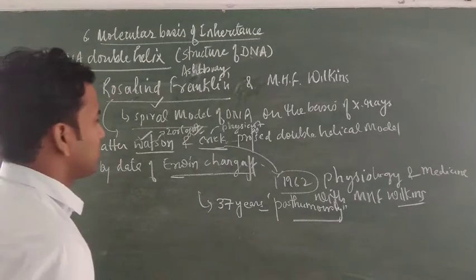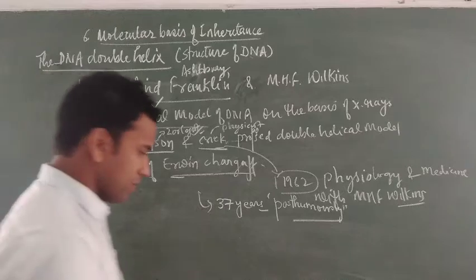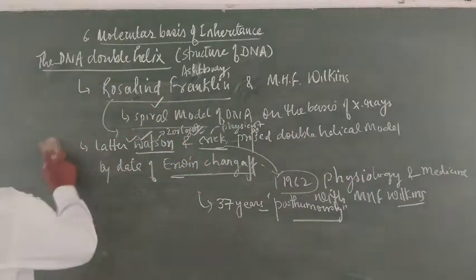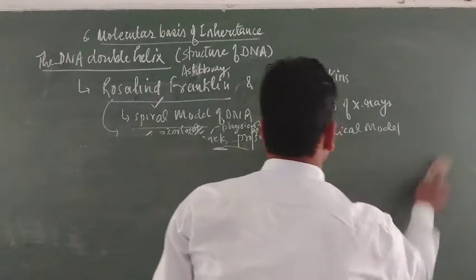Okay, this is the total discovery of DNA. Later on, what is the structure that Watson and Crick proposed for DNA, especially its physical features?